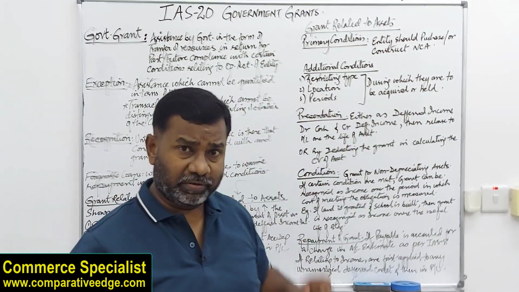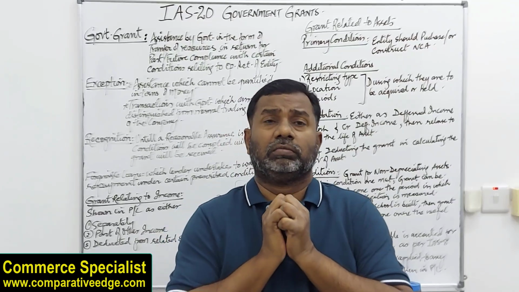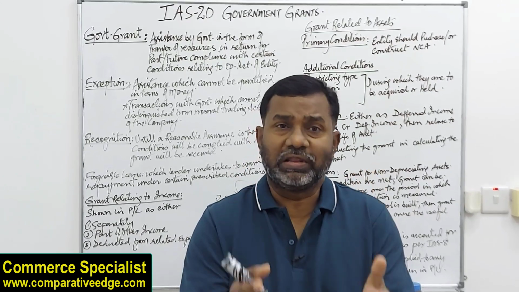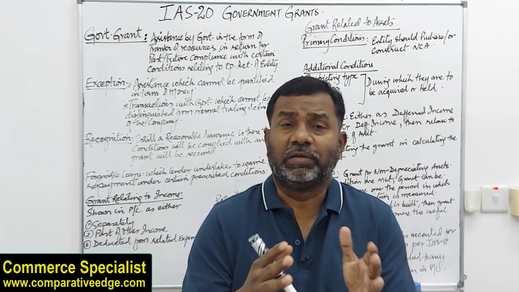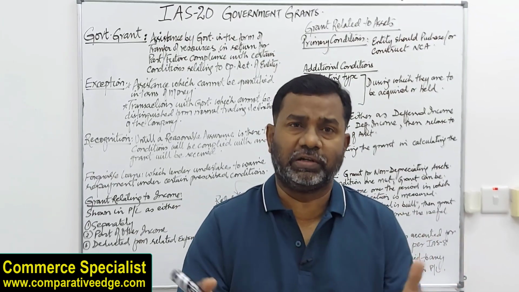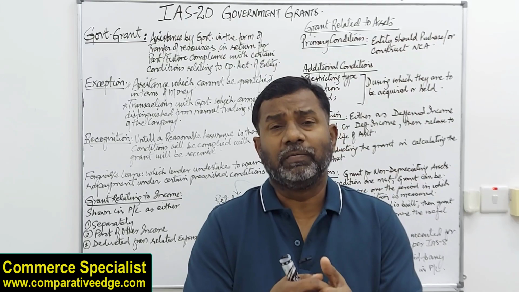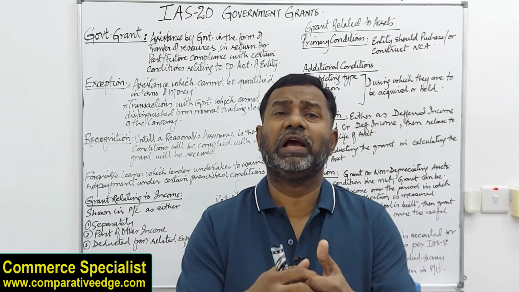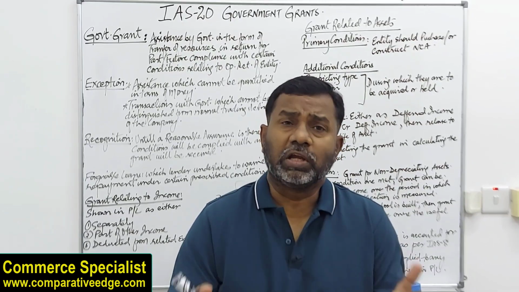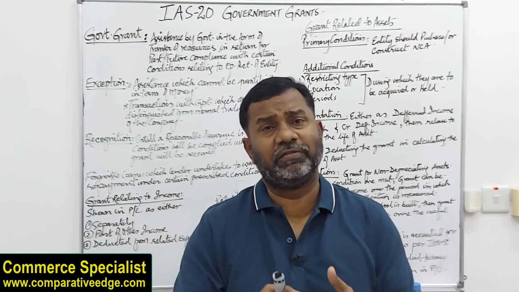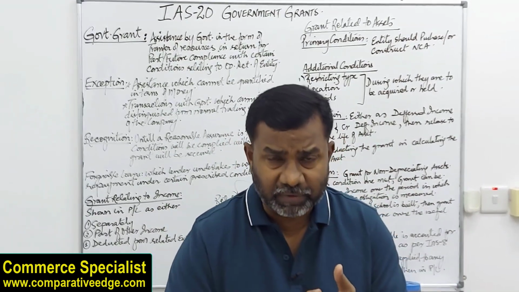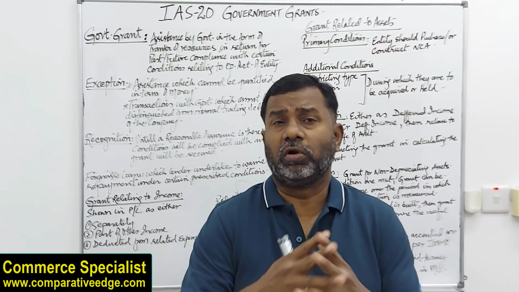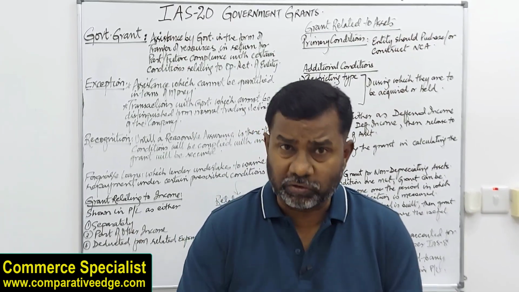The third one is the period. Sometimes the government will give you a grant in the form of a building and you're supposed to operate a school in that building for, let's say, a specified period of 20 years, or 15 years. After that, based upon compliance of terms and conditions, the period may be extended or the building has to be returned back to the government. So when we're talking about IAS 20 government grants, if a grant is received, we know when we should be recognizing a grant, how grants relating to income and assets are recorded and what are their specific terms and conditions relating to them.